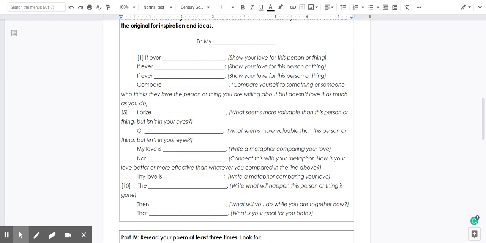Then compare blank. Compare yourself to something or someone who thinks they love this person or thing that you are writing about, but that person doesn't love whatever it is you're writing about as much as you do. Go back and reread that Anne Bradstreet line to give yourself some inspiration. But can you compare? This person thinks they love you as much as I do, but they don't even stand a chance when it comes to how much I love you.